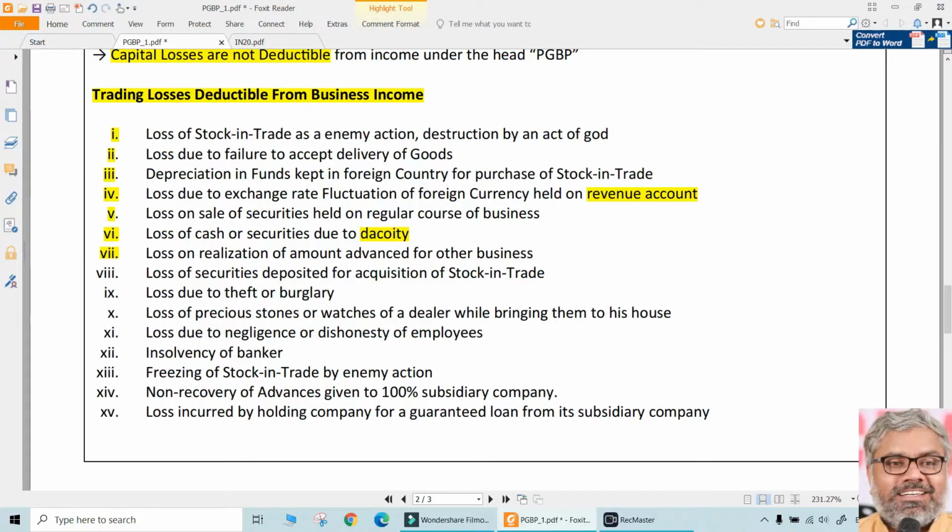Same way, loss on the realization of amount advanced for other businesses. If at all any amount is advanced for another business and the other business goes bankrupt, and we incurred a loss because of that.